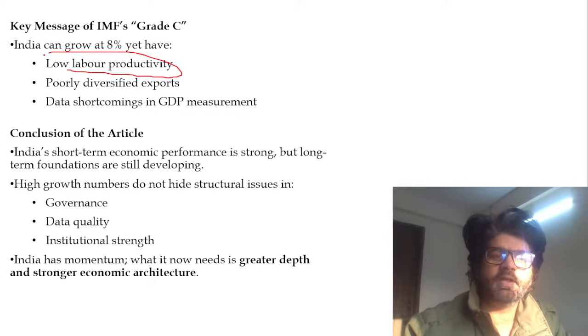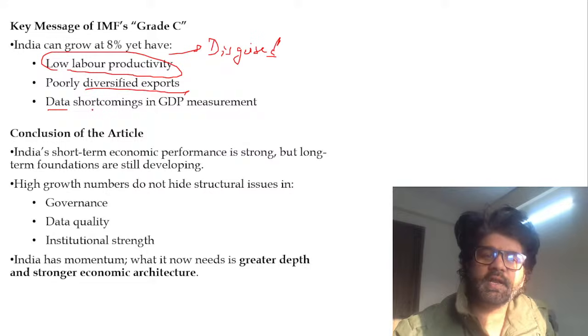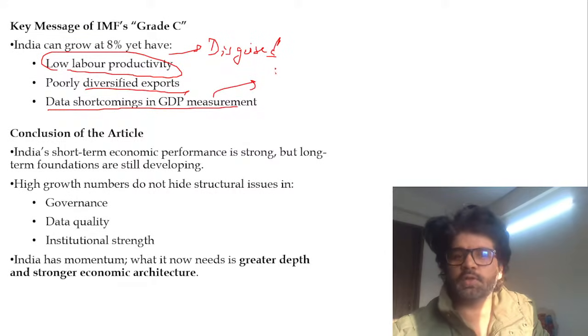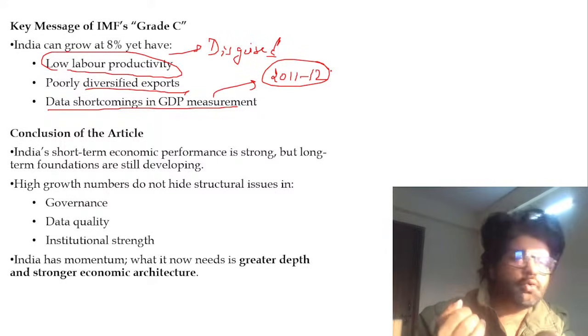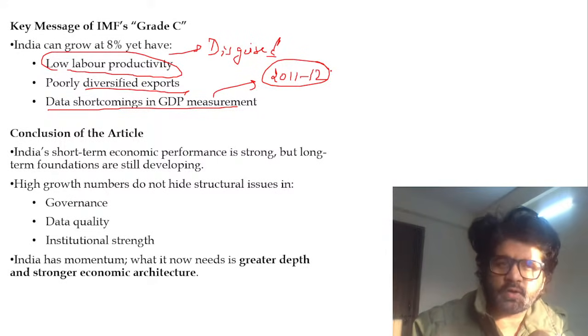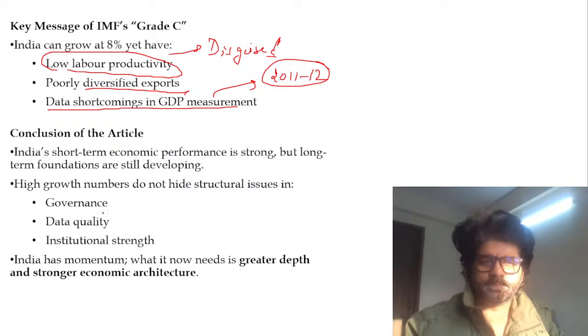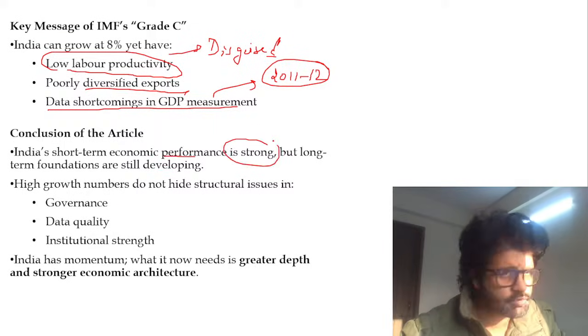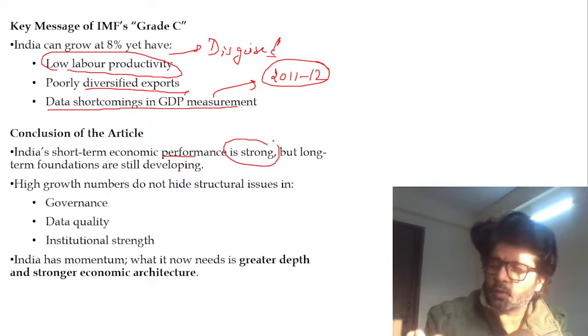Low labor productivity, disguised unemployment in the agriculture sector, apart from other types of unemployment. Poorly diversified exports, data shortcomings in GDP measurement. You are still using 2011-2012 data, not reflecting the current reality. You don't have data of states and local bodies after 2019. Not good for a country like India. Conclusion: India's short-term economic performance is strong, 8.2% GDP growth rate, awesome. But our foundations are still missing.